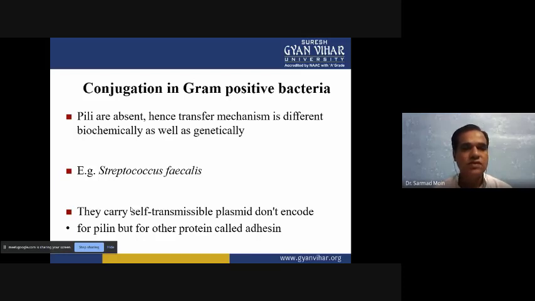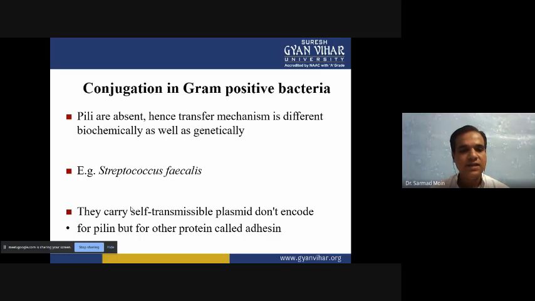Now, conjugation in gram-positive bacteria. Pili are absent, and hence the transfer mechanism is different in gram-positive bacteria, both biochemically and genetically. Genetic material is transferred from one organism to another using a biochemical method, and Streptococcus faecalis is a very good example.